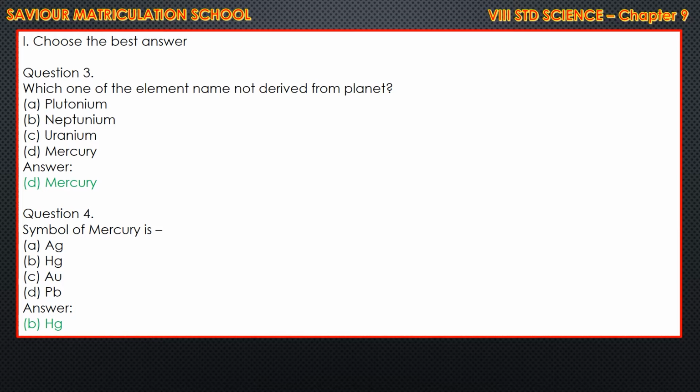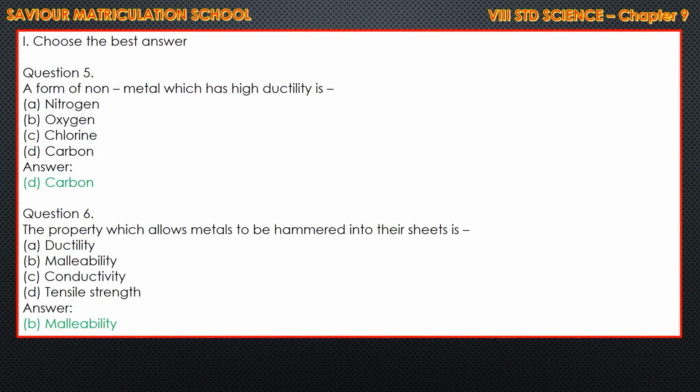Question number 4. Symbol of mercury is Hg. Question number 5. A form of non-metal which has high ductility is, option D is the correct answer, carbon. Question number 6. The property which allows metals to be hammered into sheets is, answer B is the correct answer, malleability.